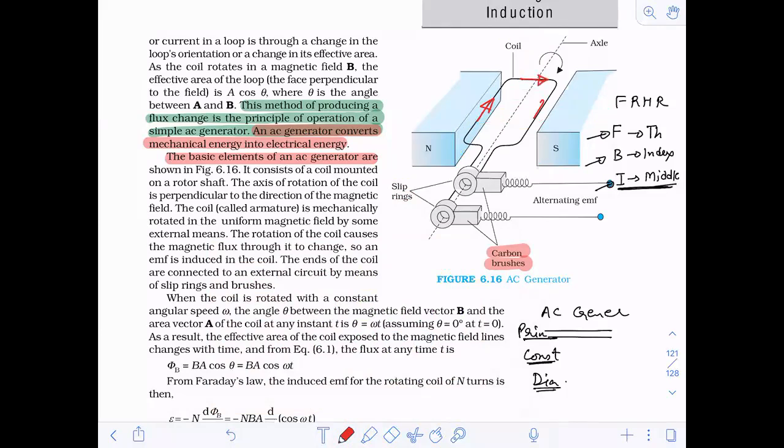Yes or no? Is the induced current moving like this? How many of you have got the direction of current? Is there anyone who still has any doubt with the current? Yes? No. Okay.